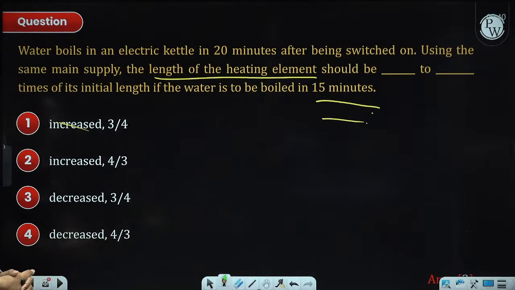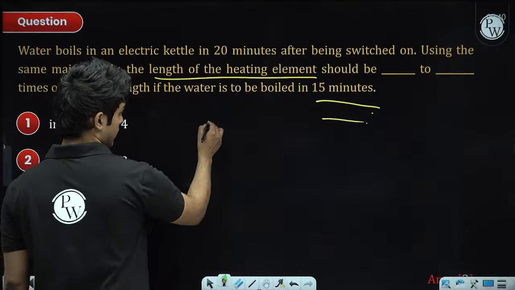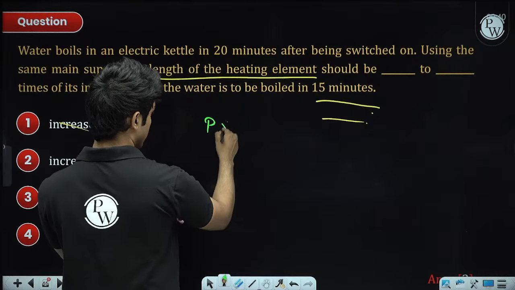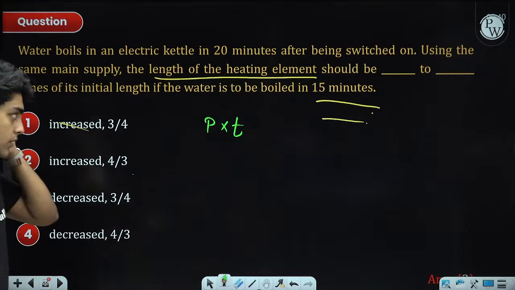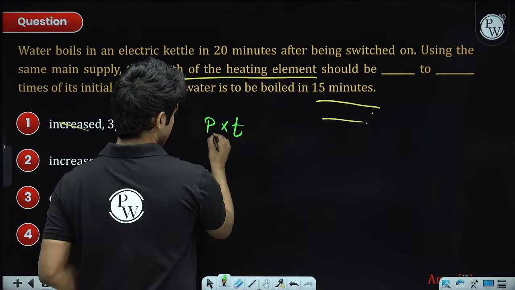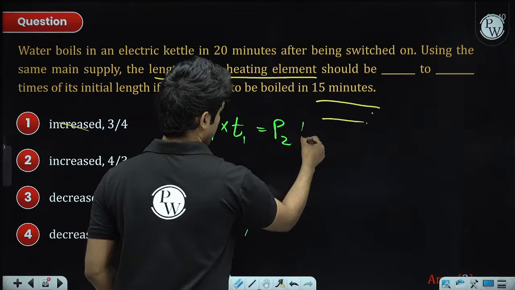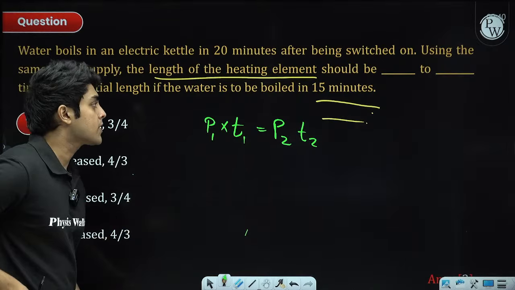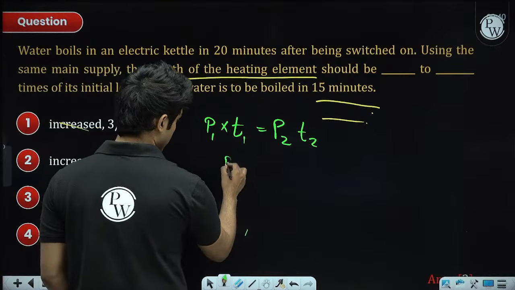So in the water boiler, the heating element provides some power, and this power into time is the total energy supplied to the water, right? And this energy is what boils the water. Now this energy in the initial situation should be equal to the energy in the final situation, right? Because to boil water, the energy that you have to supply is ms delta T, which is the same initially and finally, right? So from here P2 by P1,